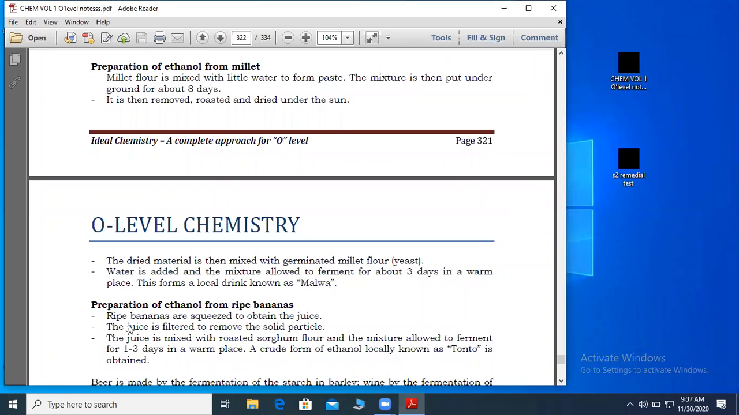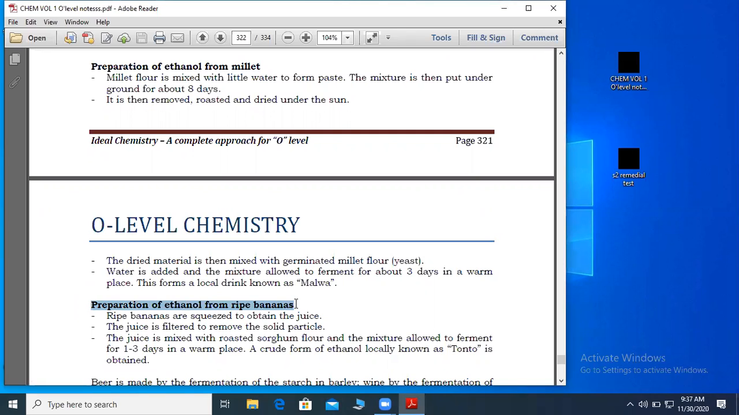Now, let us go to the West, my motherland. For us, those people who come from the West, you know what I'm talking about. I mean those who usually go to the villages for Christmas and spend some good time there. Preparation of ethanol from ripe bananas. If we have ripe bananas, we can also get ethanol.